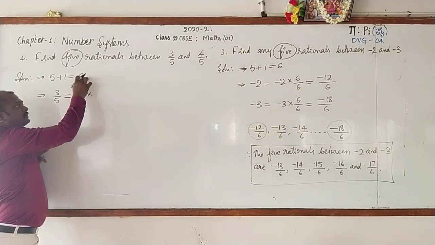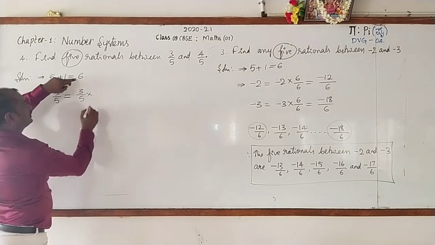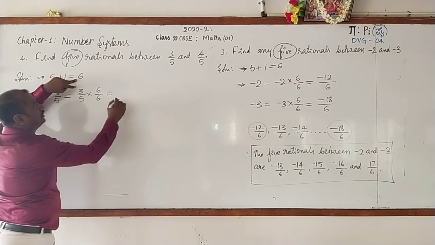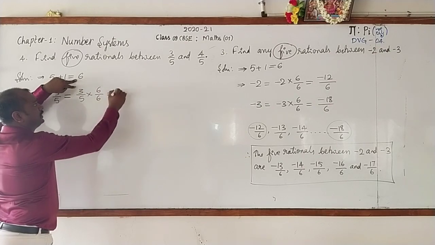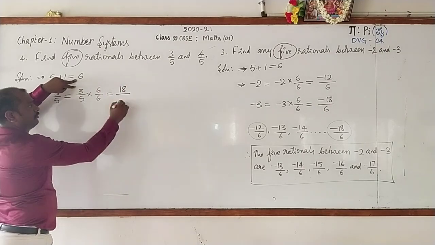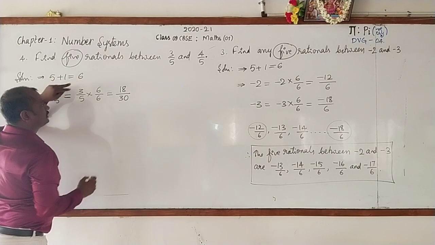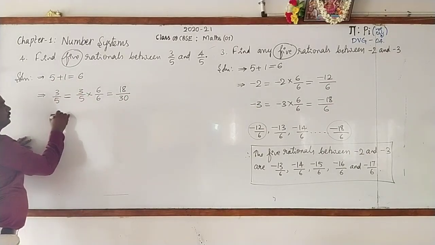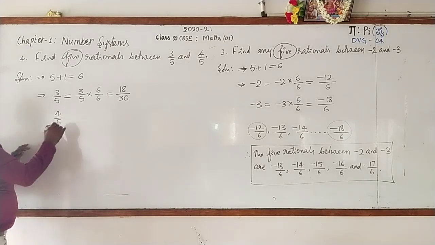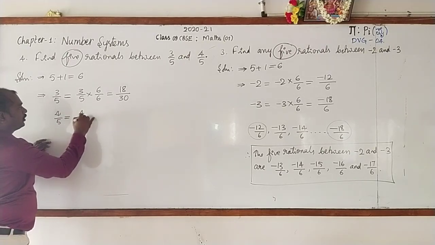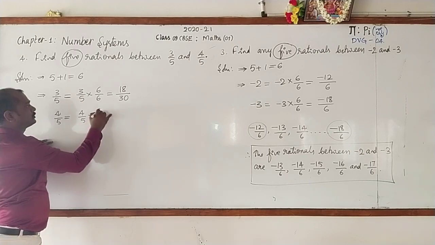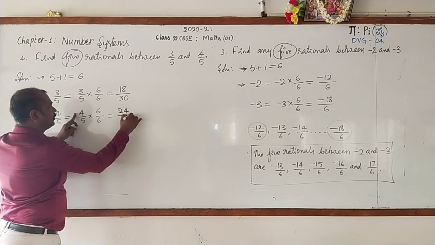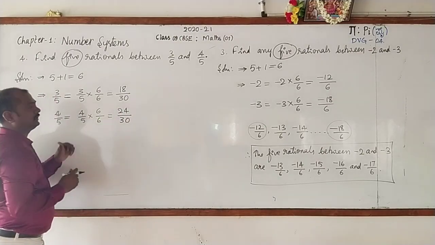Multiply 6 to the numerator as well as the denominator: 6 by 6. 3 sixes are 18, 5 sixes are 30. Now, one more number, 4 by 5. It is equal to 4 by 5. Again multiply 6 to the numerator as well as the denominator. 4 sixes are 24. 5 sixes are again 30.